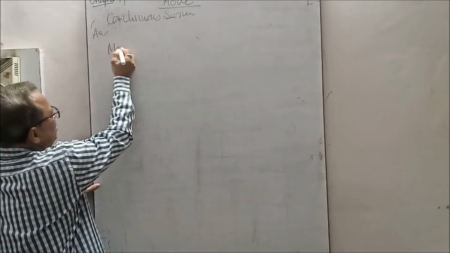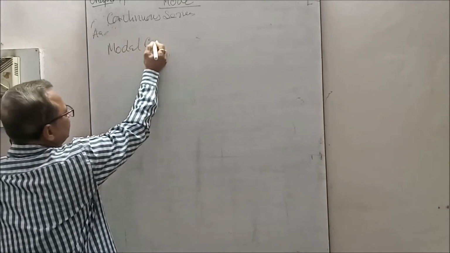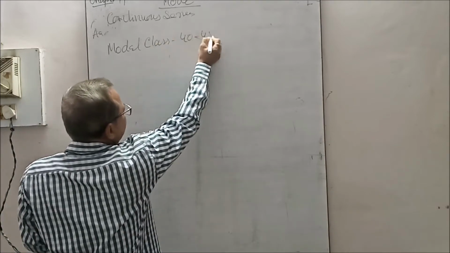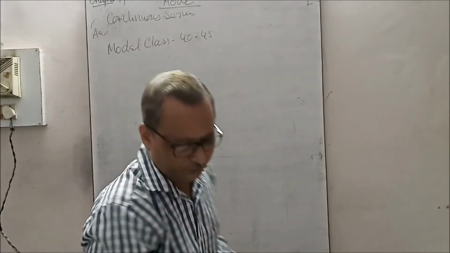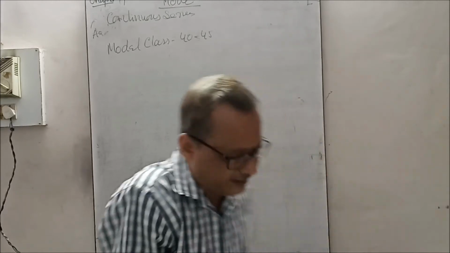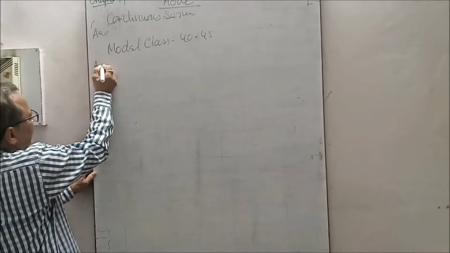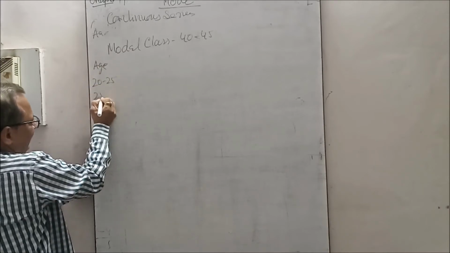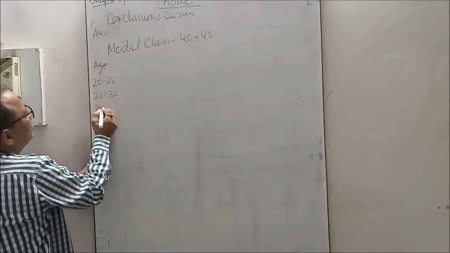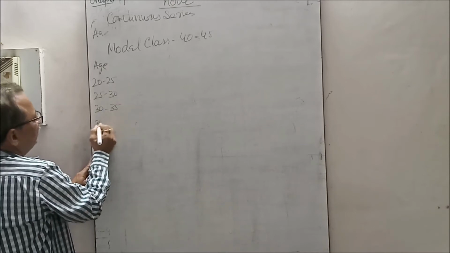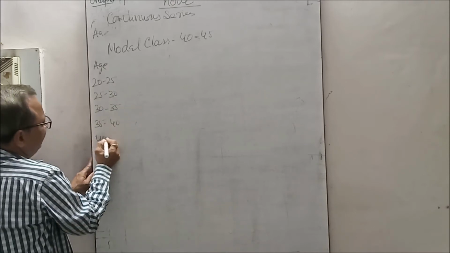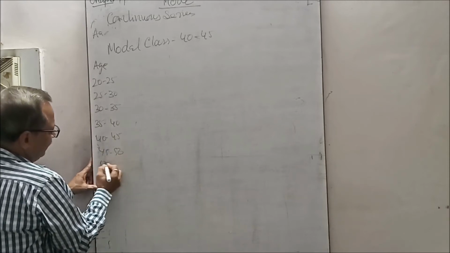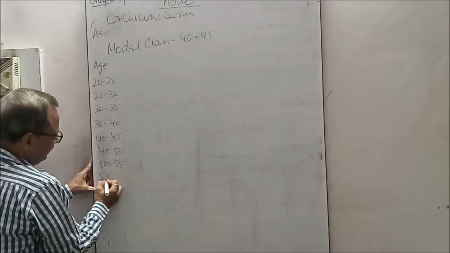Model class we found, (40 to 45), and once again I am going to write the age in years. Age: 20 to 25, 25 to 30, 30 to 35, 35 to 40, 40 to 45, 45 to 50, 50 to 55, 55 to 60.